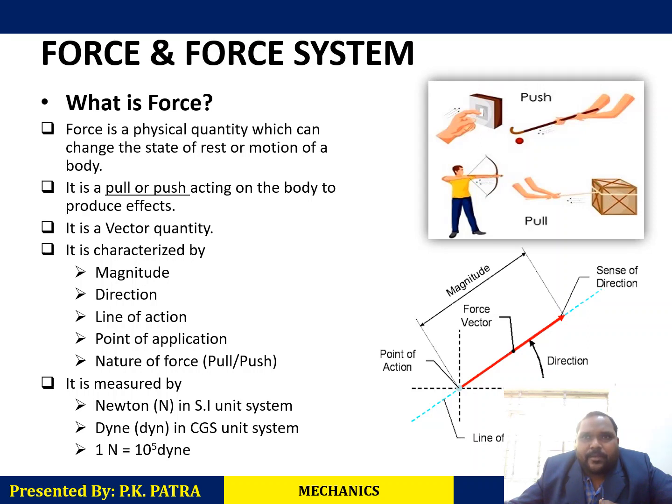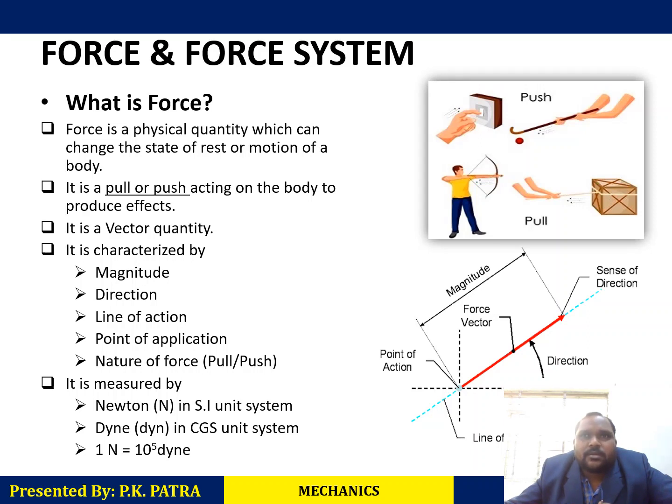Simply I am telling you, an object is moving, so there is some displacement. Displacement means how much is the magnitude. Suppose the magnitude is 10. Two objects are moving. One's magnitude is 10, another one has 20. So how much distance will be covered by the second body? That is 20. How much distance will be covered by the first body? That is 10. So magnitude defines the value.